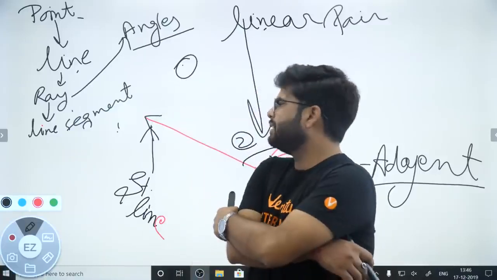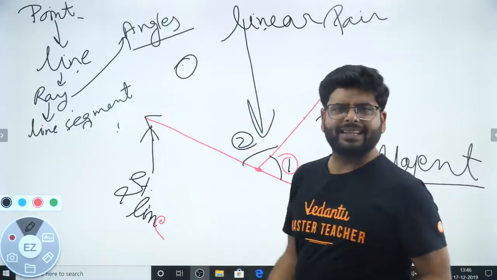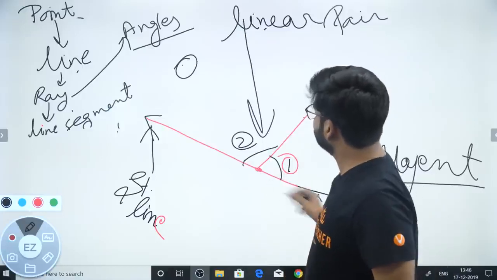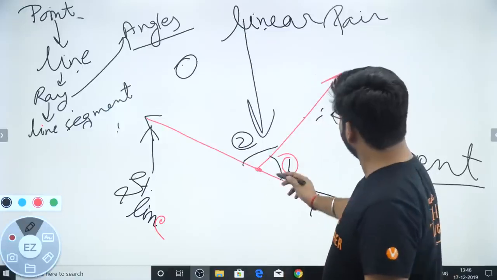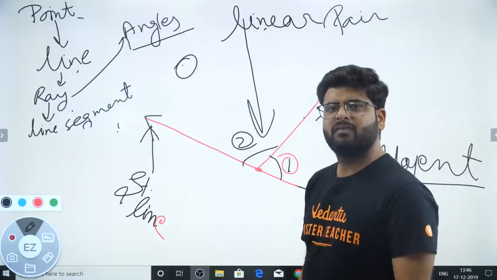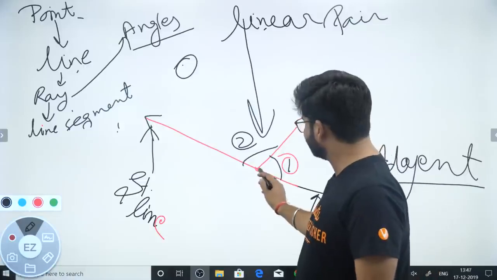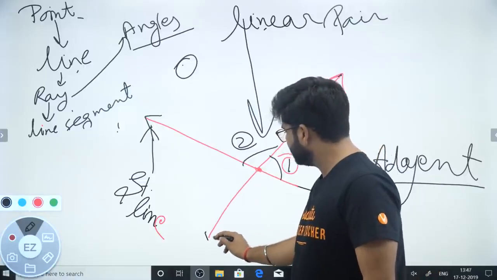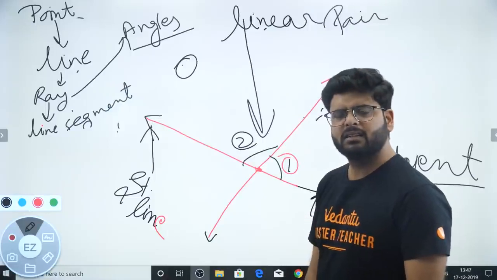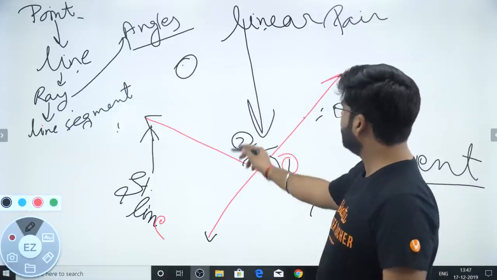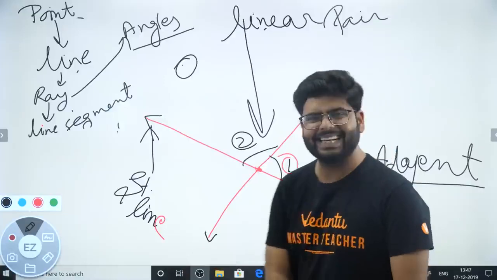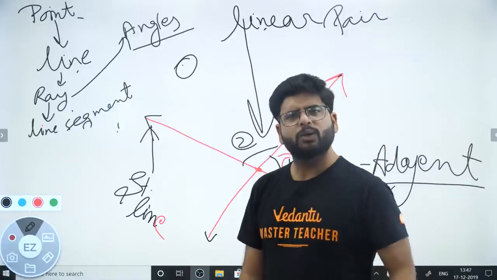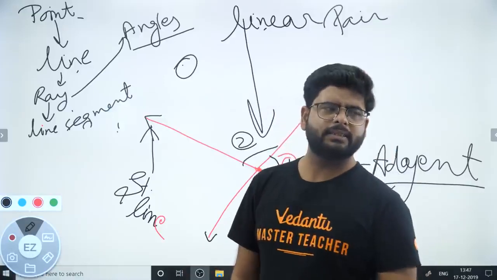Now what would happen? I have made a straight line. I have made a ray on it. What would happen if I extend this ray in this direction and make a straight line? Oh my god. So over here I can say that two lines are intersecting each other, right? Two lines, they are intersecting each other.